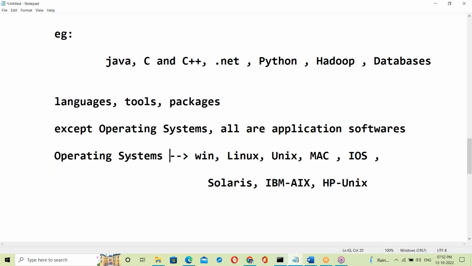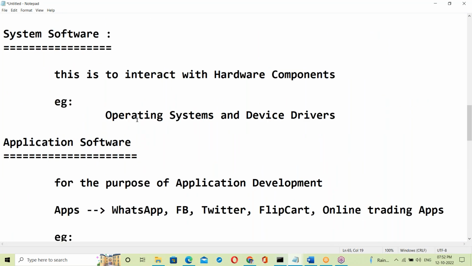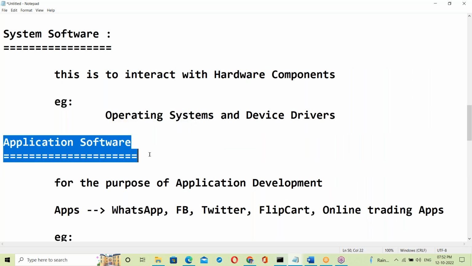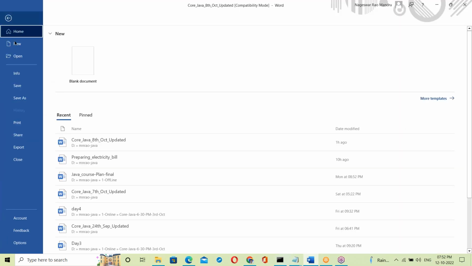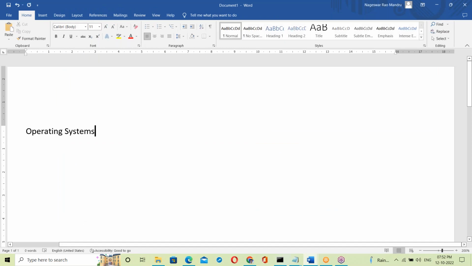Now the topic is about ways. Let us start with ways in system software. Once the ways topic is completed, we will move on to application software.